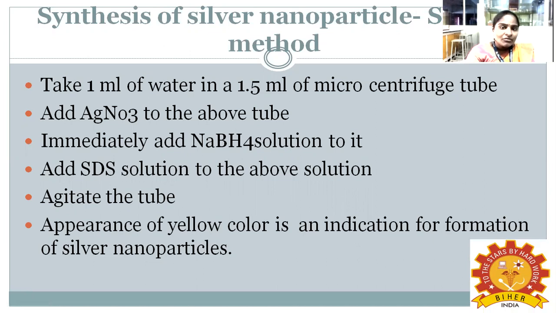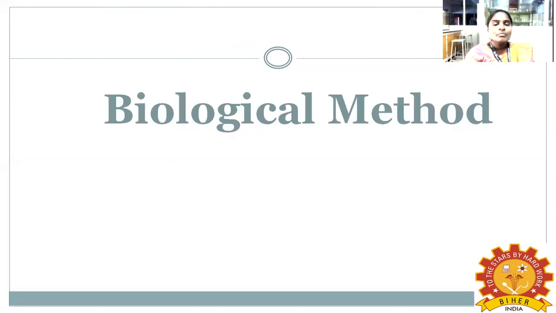So take 1 ml of water in a 1.5 ml microcentrifuge tube and add silver nitrate to the tube. After that, immediately add the NaBH4 solution and add the SDS solution. Agitate the tube vigorously. Finally, you can see the yellow color. The yellow color indicates the formation of silver nanoparticles.